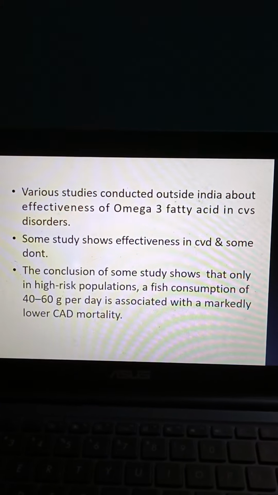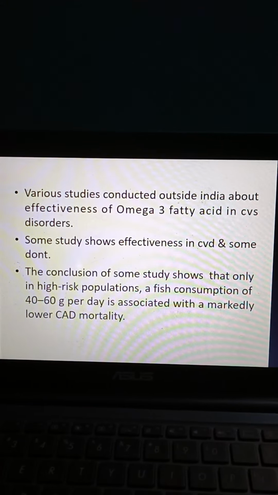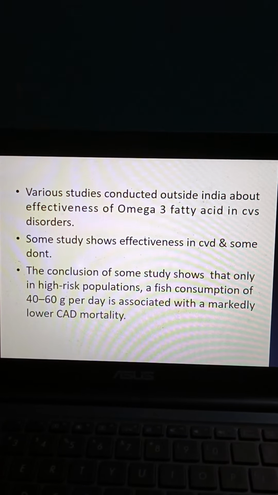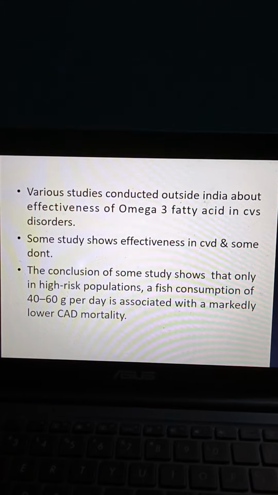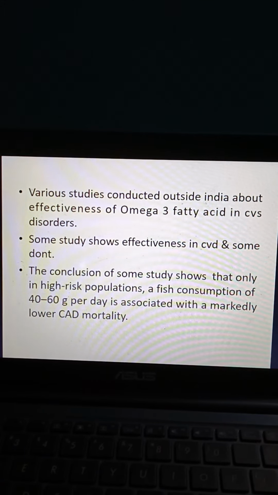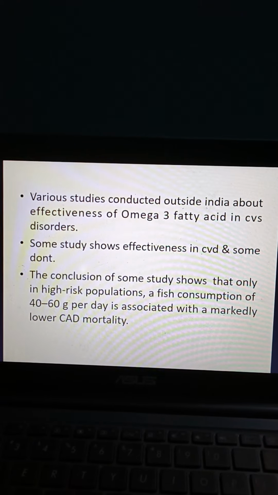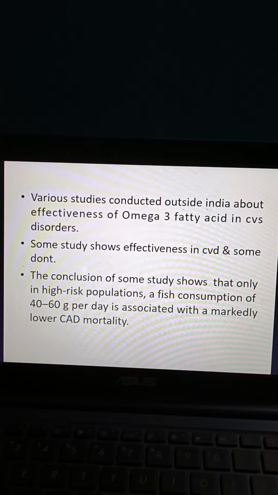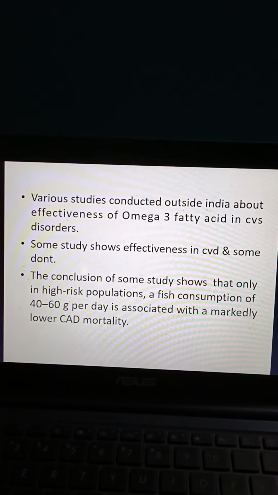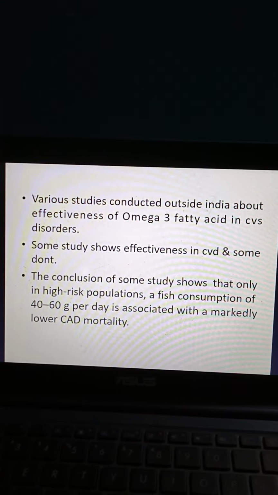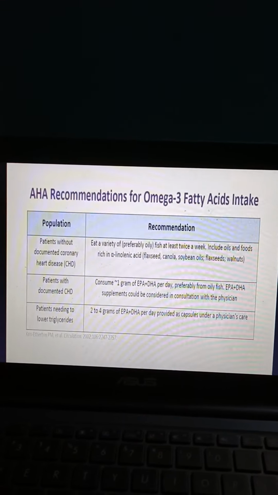Then various studies conducted outside India about the effectiveness of omega-3 fatty acids in cardiovascular disorder. Some studies show effectiveness in cardiovascular disease and some don't. The conclusion of some studies showed that only in high-risk populations, a fish consumption of 40 to 60 grams per day is associated with a markedly lower CAD, coronary artery disease, mortality.